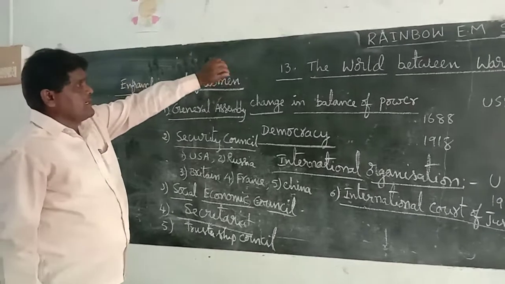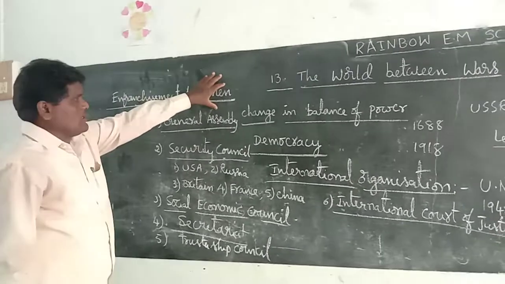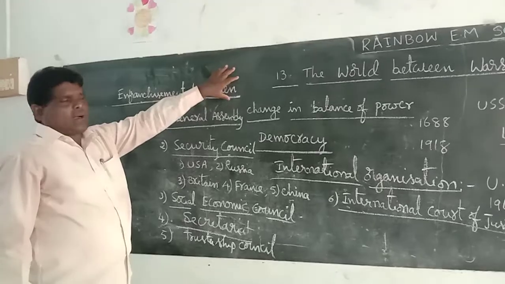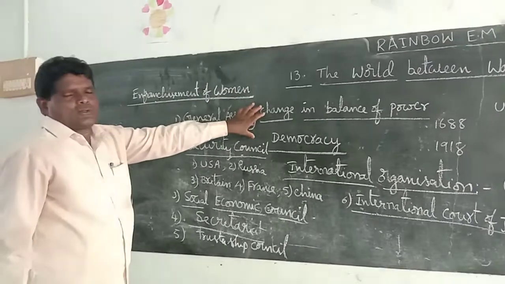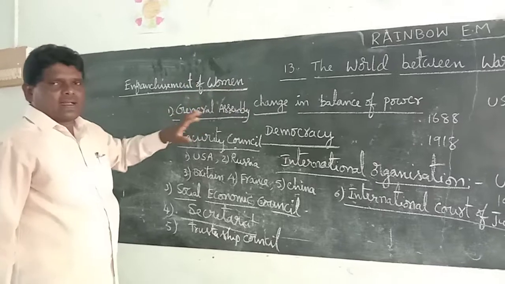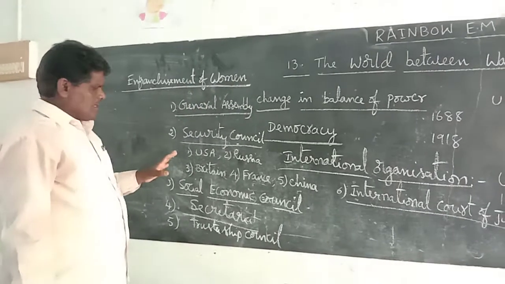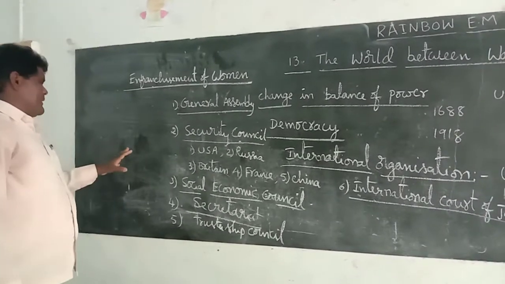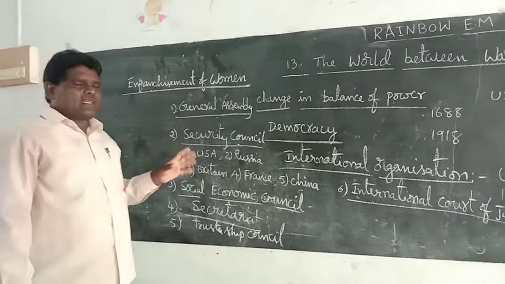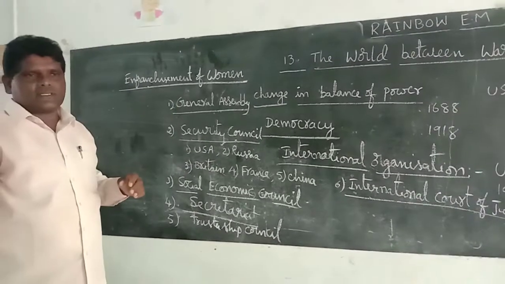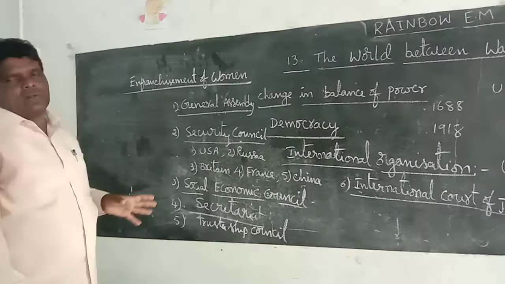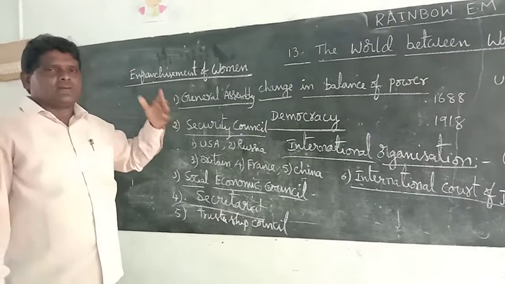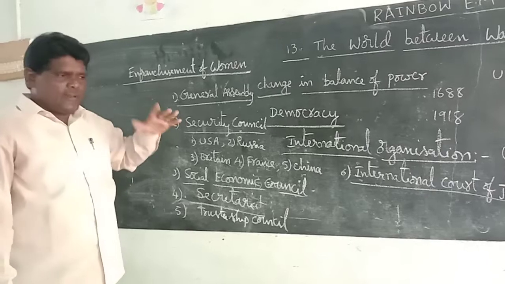Through the women's long struggle, women got so many rights, especially the right to vote. The right to vote is an important issue for the development of women. Now the role of women in the world is very important in so many sectors.